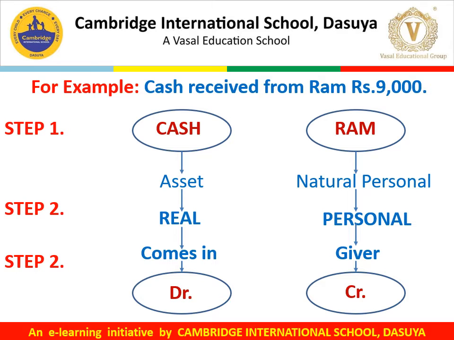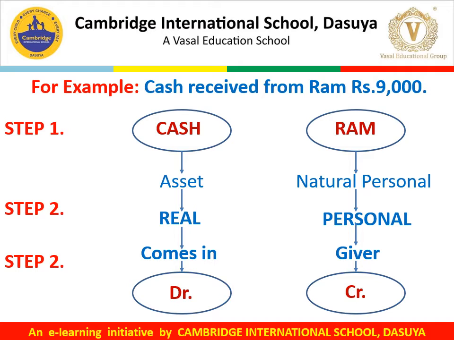Now, in the first step, we have identified the accounts involved. That is, cash and Ram are the two accounts involved in the transaction. After that, in the second step, we judge the nature of these accounts. The cash is an asset, so it comes under the category of real account, whereas Ram is a natural person, so he comes under the category of personal account. Now we'll move to step number 3.